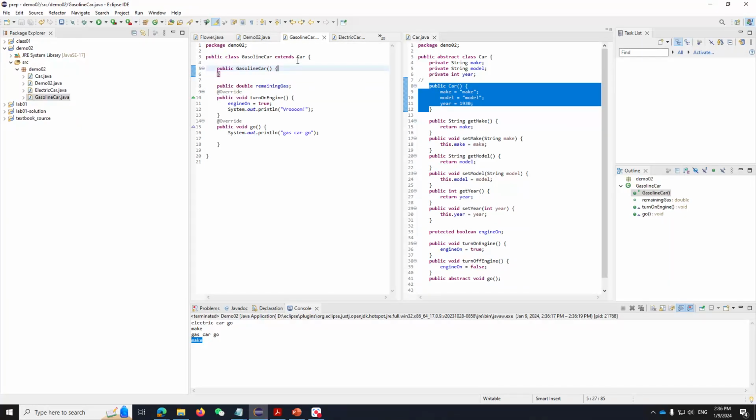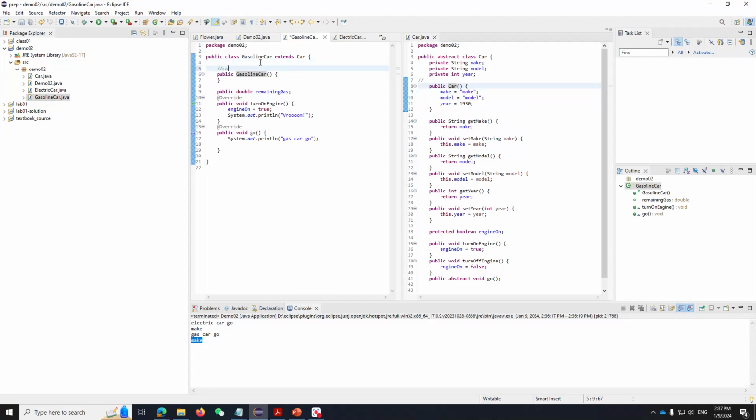And that means what happens is that when you call the constructor of a subclass, when you try to create an object that's a subclass, it actually calls the constructor of the superclass first, and then calls the constructor of the subclass. So even if I don't call the car inside my gasoline car, it actually gets called beforehand, right? When it creates the object. Okay, so this is kind of confusing. I didn't remember this either. I saw it in a book.